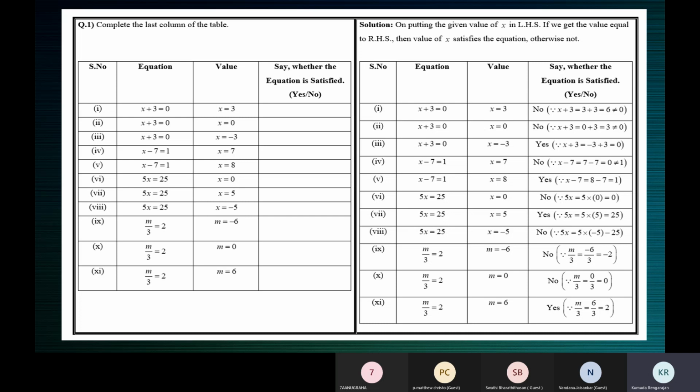Children, I forgot to ask you. I've shared my screen. It's visible, right? Yes, ma'am. It's visible, ma'am. Okay. On one side, you can see the question table, children. On the other side, you can see the answer. Yes, ma'am.